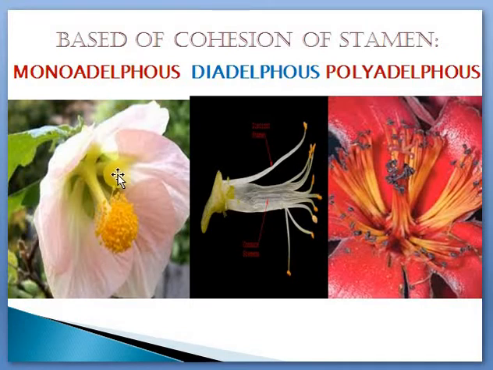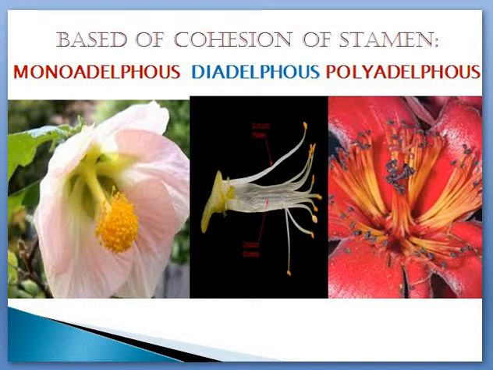Okay, so the best known example for monadelphous stamens is our very favorable hibiscus. Right, the hibiscus shows all the stamens are combined together, forming only one bundle. You can see that it's composed of one bundle and all the filaments are joined together.